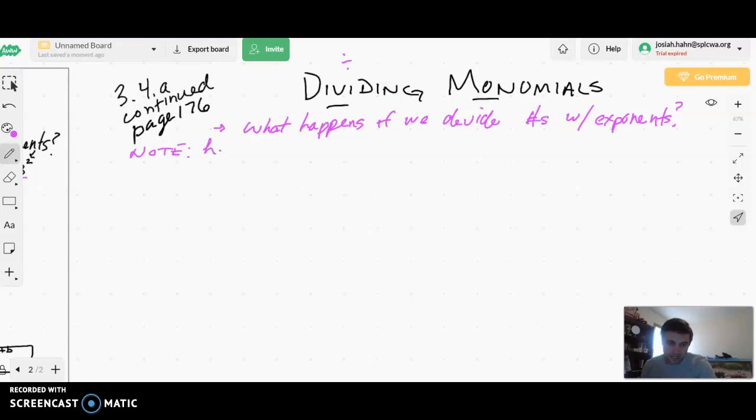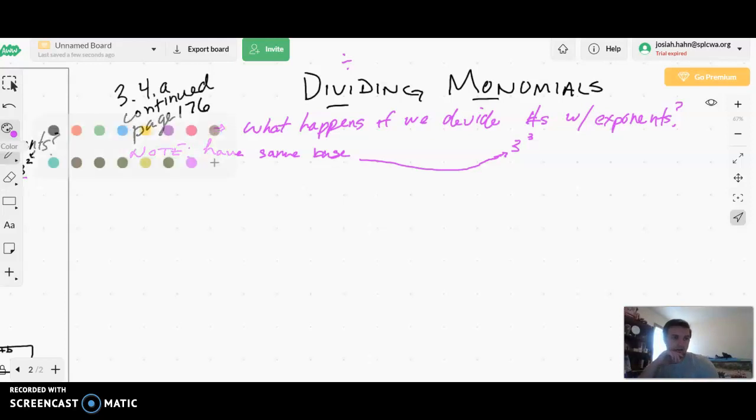And the same note as last time: they have to have the same base. If they don't have the same base, then this is not even something you can do. There's absolutely nothing you can do about it, all right? Remember that when we're talking about a base, if we have like 3 to the 3rd power, this right here is the base. Oh, what a terribly inaccurate arrow. Okay, so remember that they have to have the same base in order for this to be in our realm of possibility, but we are going to be able to divide those monomials.